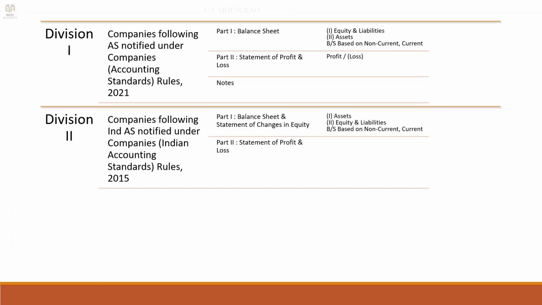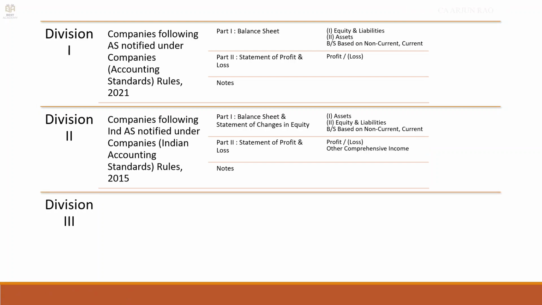Part 2 is statement of profit and loss. We get either profit or loss, and there is another part to this P&L called other comprehensive income or OCI, as we generally refer to it. And then we have notes. So certain items which are not supposed to be distributed but still reflect the performance, like for example that bargain purchase gain, that may have to be credited to other comprehensive income. All that we will see when we come to each standard.